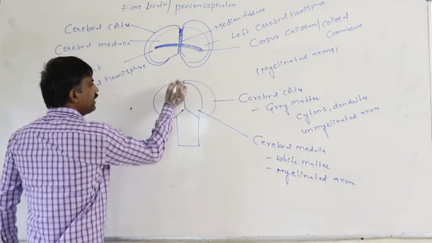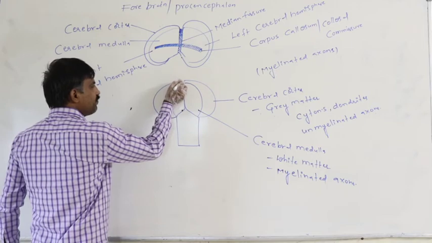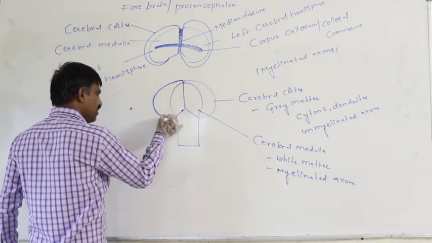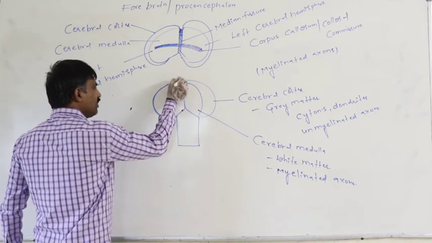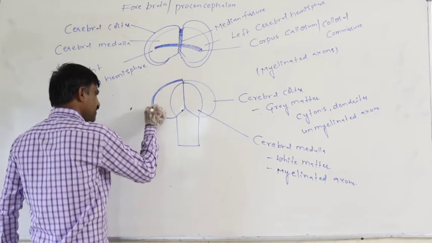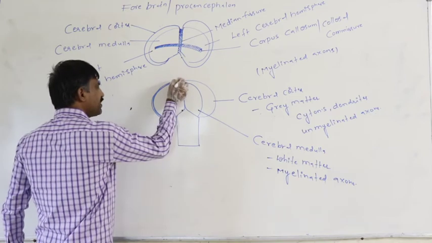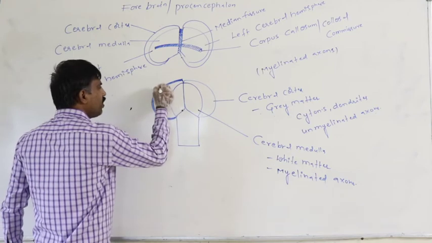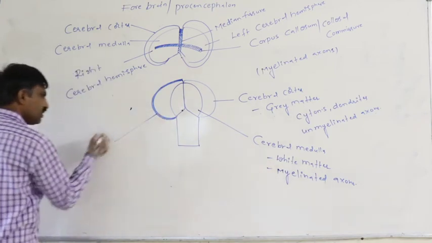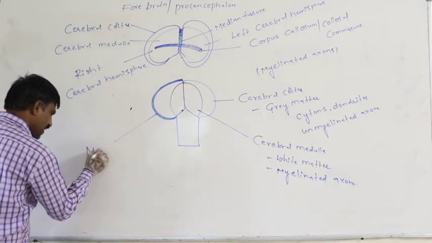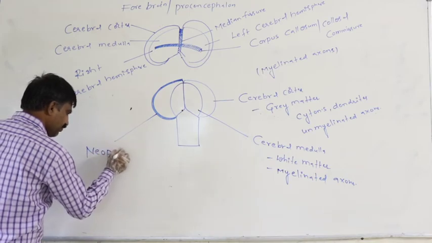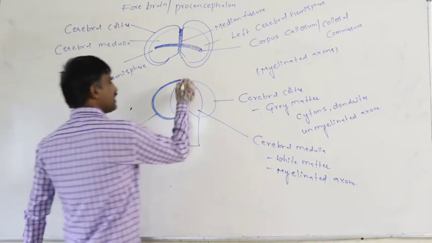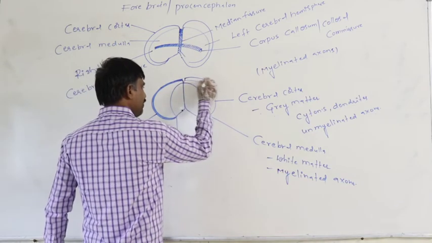Again, the outer surface of the cerebral cortex is very thick in nature.